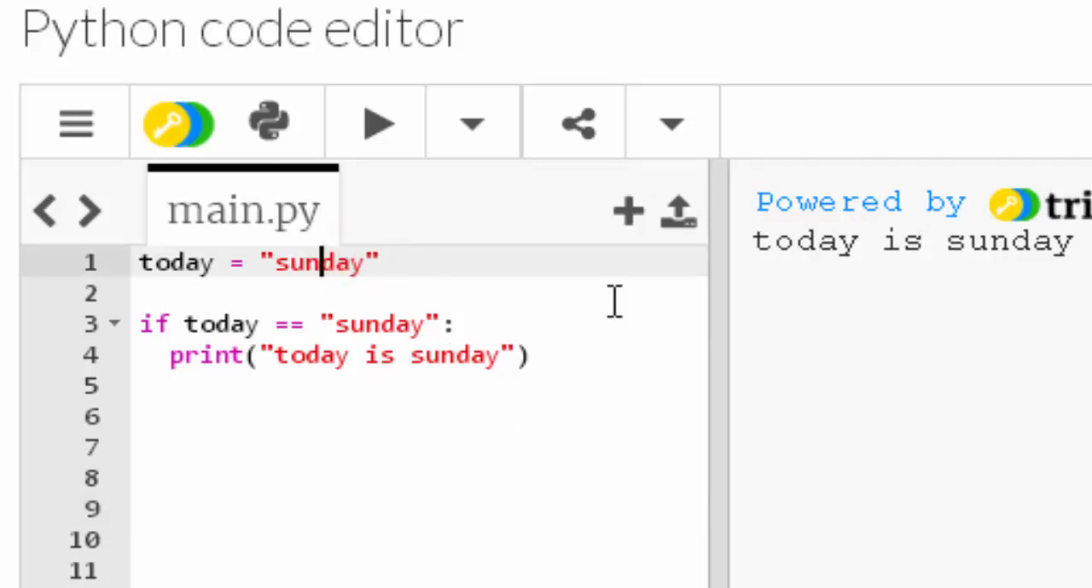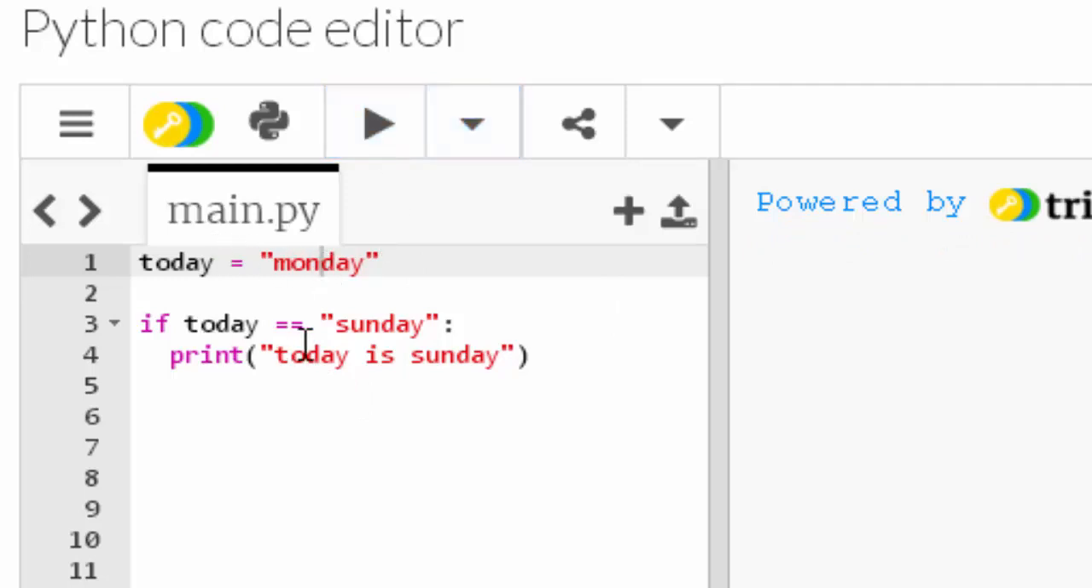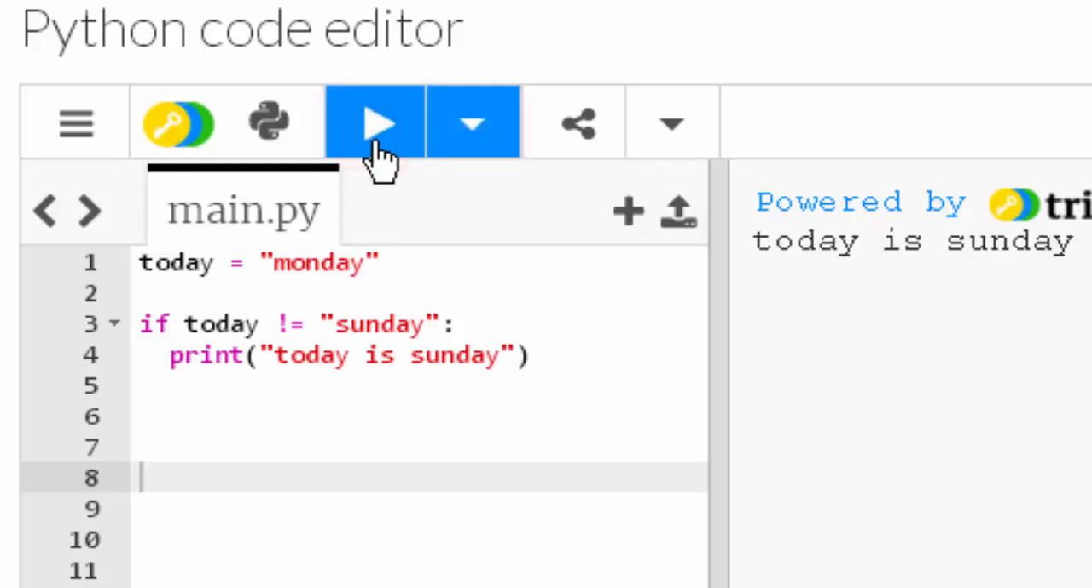Okay, well what if I change this to Monday? Will it still display today is Sunday? Let's have a look. No. Okay, today is set to Monday. If today is the same as Sunday, but it's not, it's Monday. If I change the comparison operator to that, and if you don't know what that means, you need to check my video on comparison operators. If today is not the same as Sunday, then display today is Sunday. Well, Monday is not the same as Sunday. So what happens when I run the code?